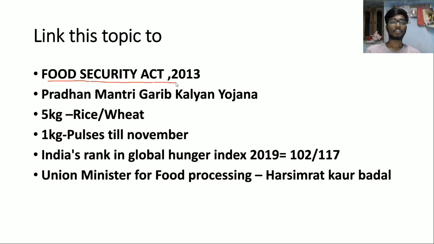PDS system. This act was passed in 2013, and you also need to know about the Pradhan Mantri Garib Kalyan Yojana, under which 5 kg of rice or wheat and also 1 kg of pulses will be given to the poor till November. And you also need to know about India's rank in the Global Hunger Index, that is 102 out of 117. Such a kind of question was asked in that Arnab Goswami question. And who is the Union Minister for Food Processing? It is Harsimrat Kaur Badal.